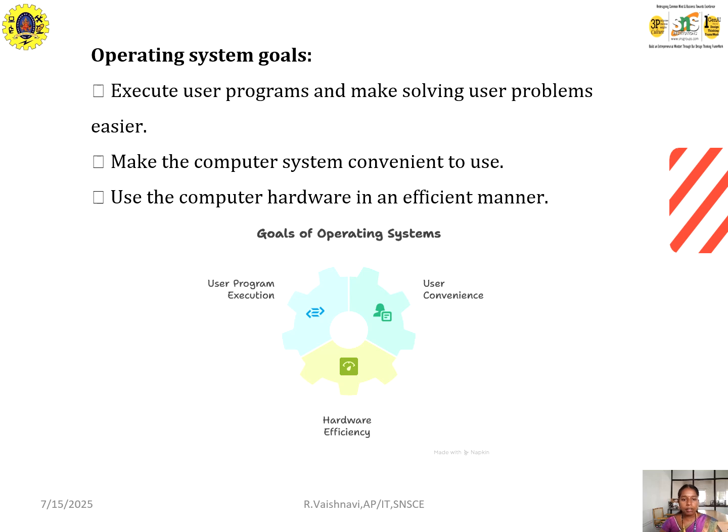And then operating system goals. We have three goals. It executes the user programs and makes solving user problems easier. And then it makes the computer system convenient to use. And then it uses computer hardware in an efficient manner. These are the goals for the OS. Here we have the diagram for the goals of OS: user program execution, user convenience, and then hardware efficiency.